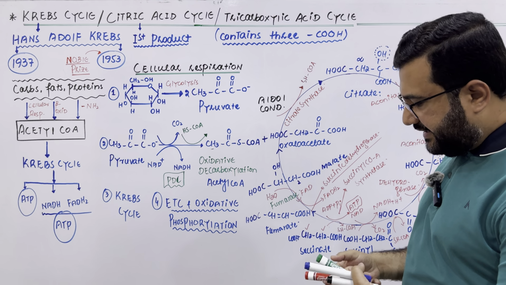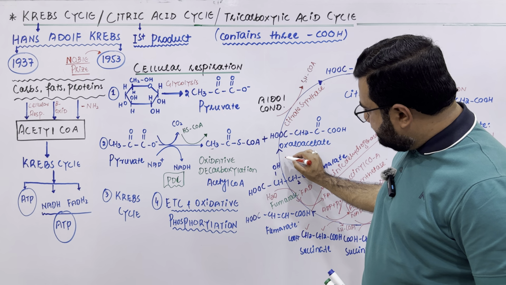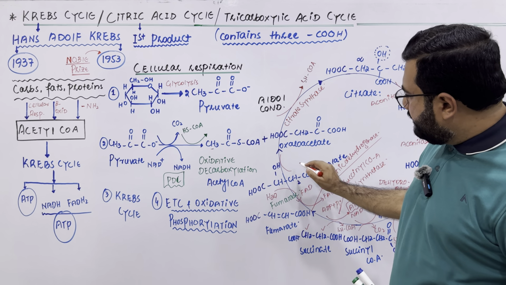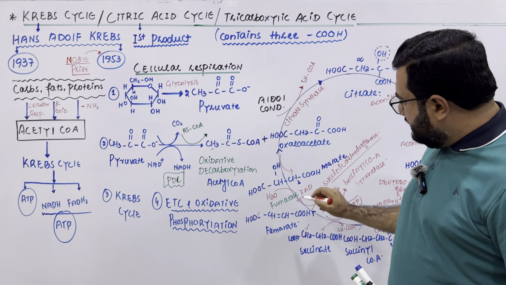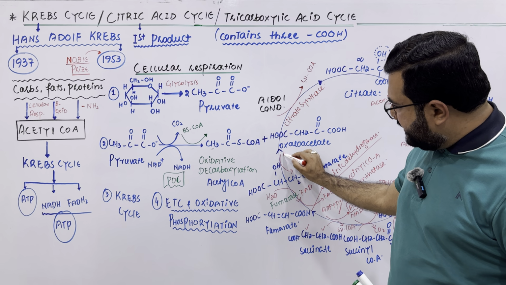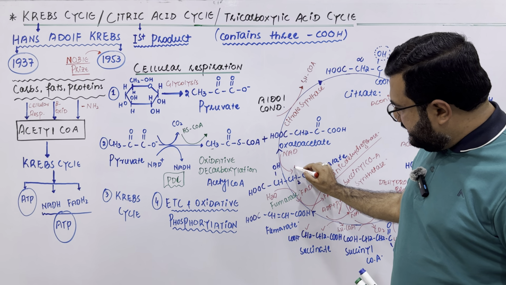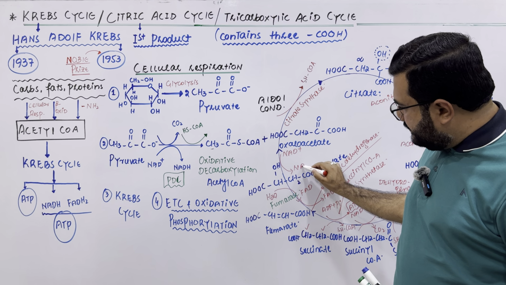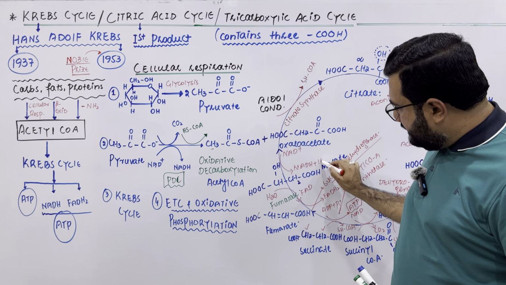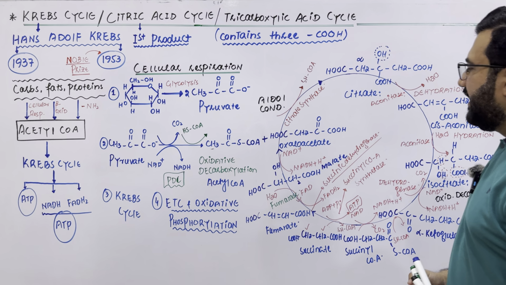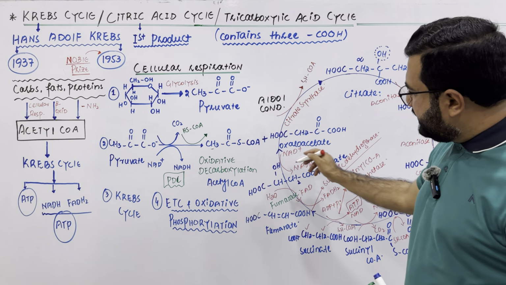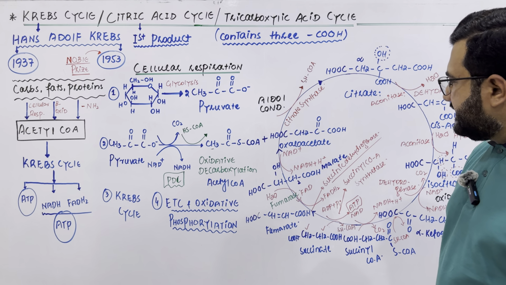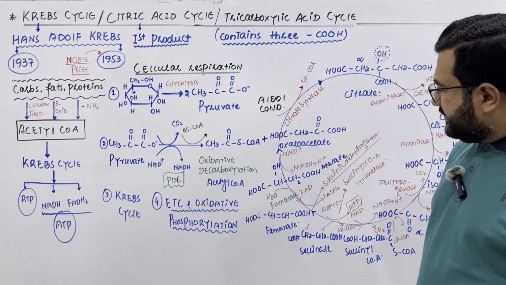the oxaloacetate by dehydrogenation, and again NAD positive is changed to NADH plus H positive. And that is again a dehydrogenation reaction, or you can say an oxidation reaction.